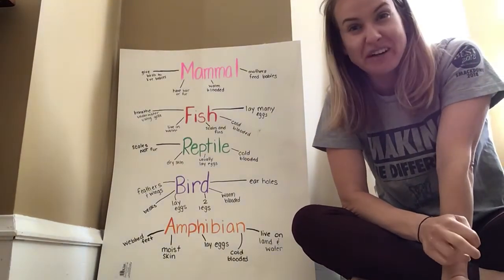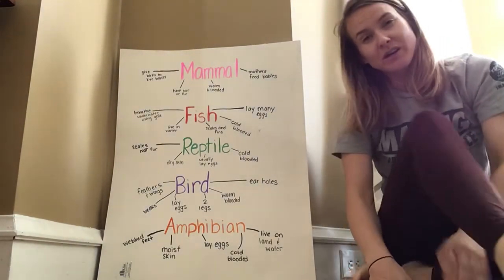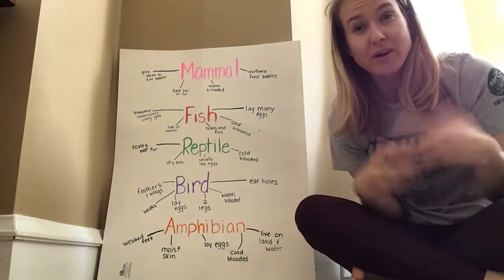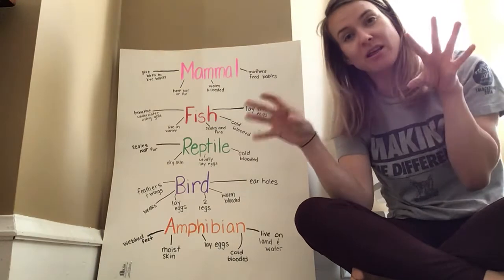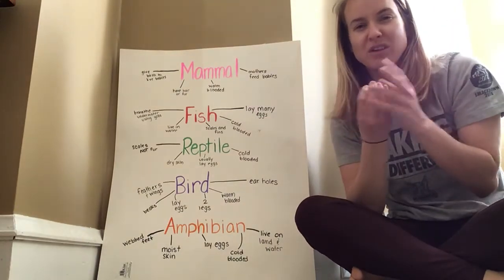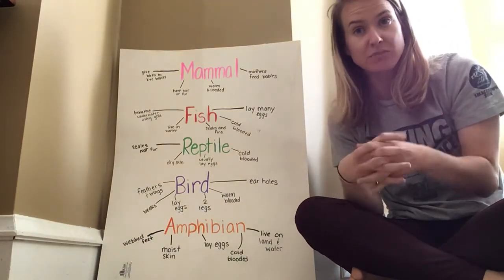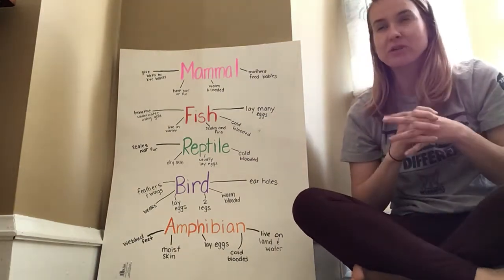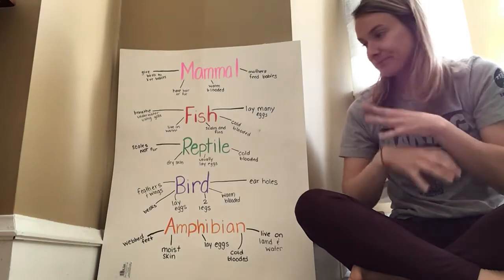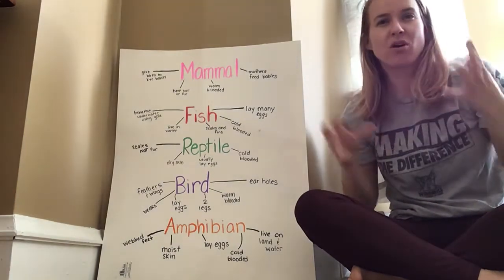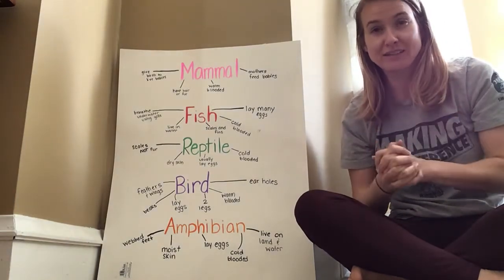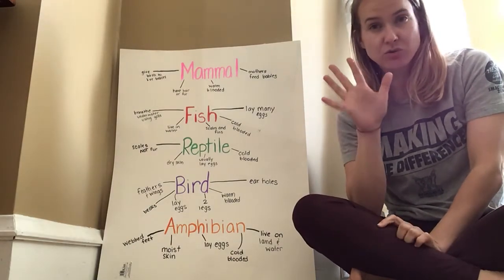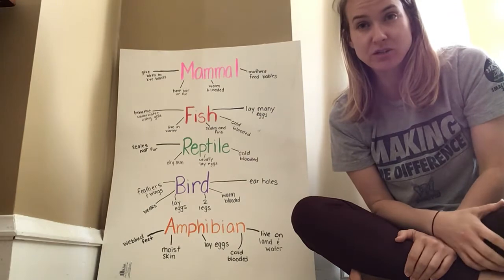We're going to do a fun little science lesson this week, learning about classifying animals. Classifying means separating things into groups, and within those groups, they have things that are similar or the same. Okay? So, scientists and zookeepers and vets, they take animals and put them in all these different sorts of groups to classify them. We're going to learn about 5 different groups that we can classify animals into, okay?